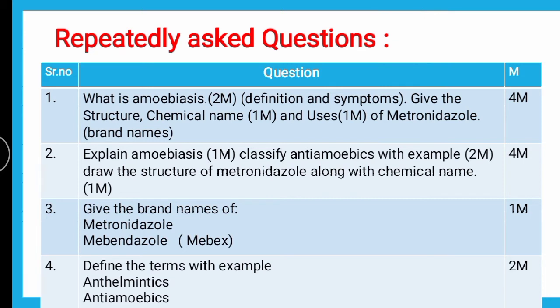Then the next question is, define the terms with examples. We are supposed to define antiamoebics and define anthelmintics.